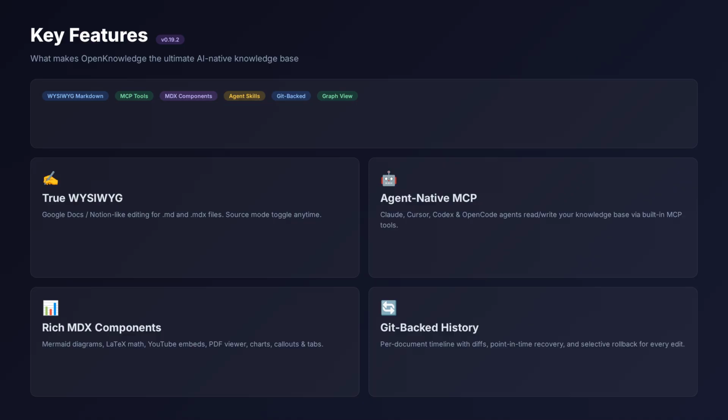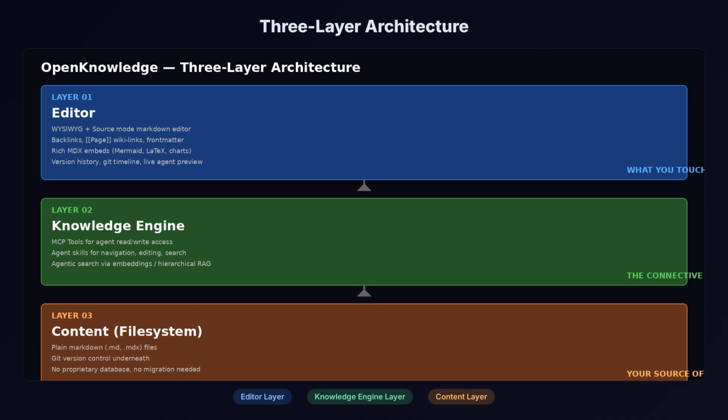Getting started is dead simple. If you are on macOS, download the desktop app from GitHub releases. On Linux or Windows, install the CLI with npm, create a folder, run OK init, then OK start. Your AI agents including Claude, Cursor, and OpenCode can read and write to your knowledge base immediately through MCP tools.